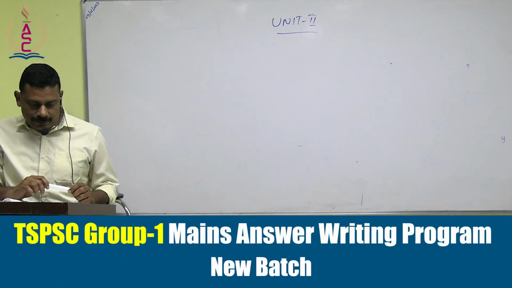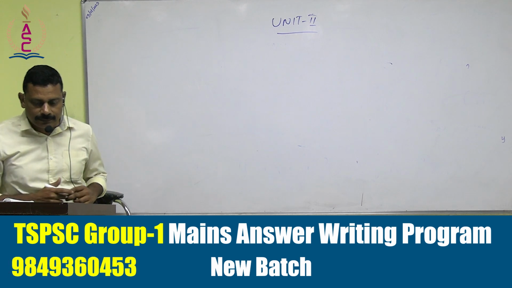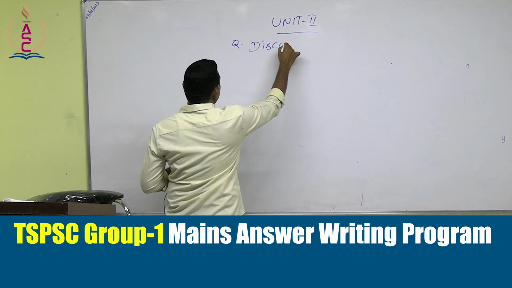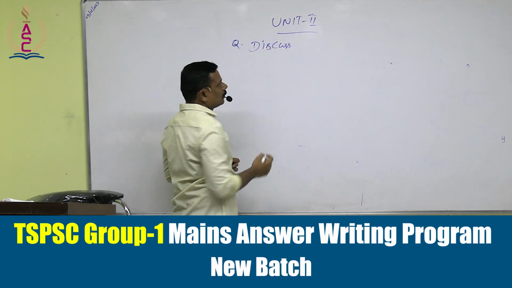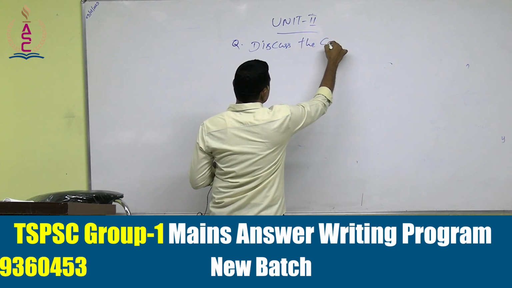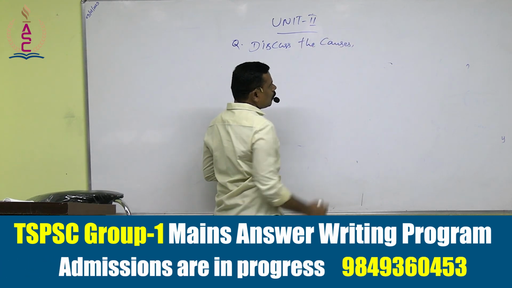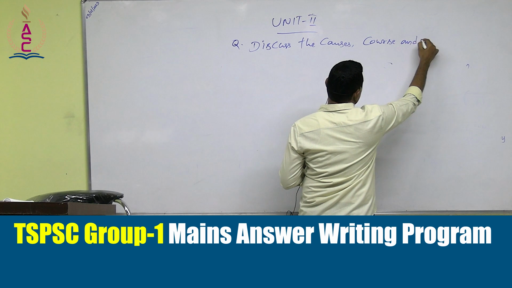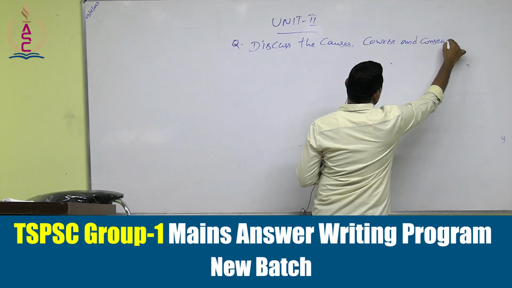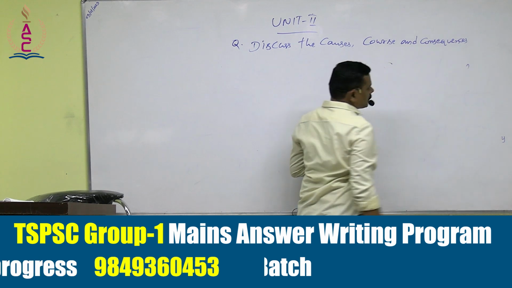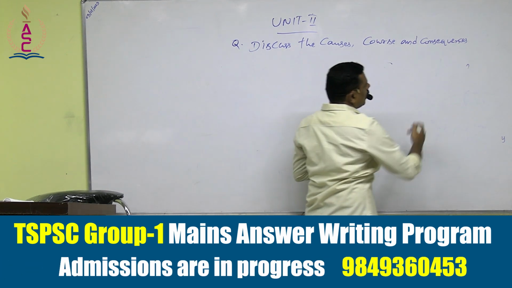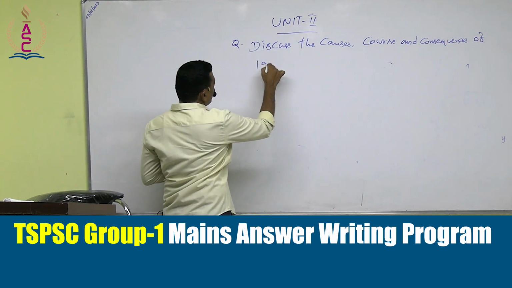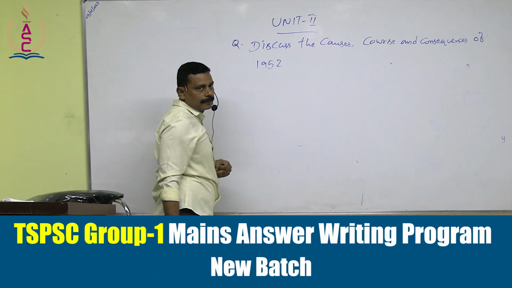The first question in Unit 2. Discuss the causes, course, and consequences of the 1952 Mulki agitation.